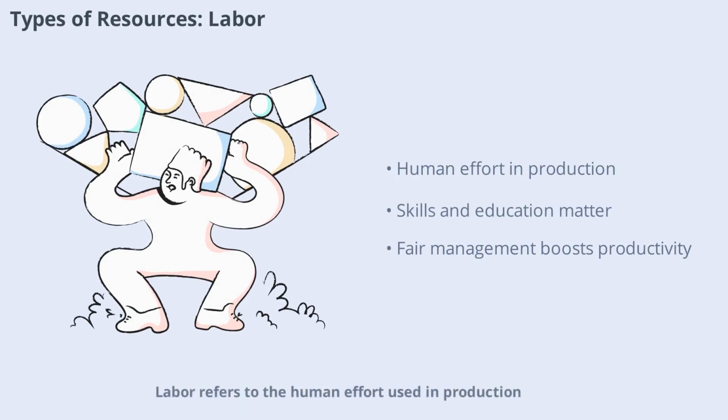Labor refers to the human effort used in production. This includes both physical and mental work, from factory workers to engineers and teachers. The quality and quantity of labor available in an economy can greatly influence its productivity and growth. Education, training, and healthcare all play a role in improving labor resources. Managing labor effectively means matching people's skills to the right jobs and ensuring fair wages and working conditions. Let's see how labor management impacts economic outcomes.